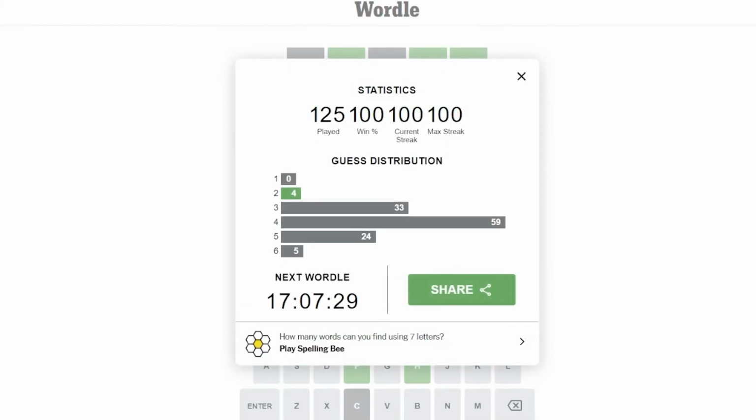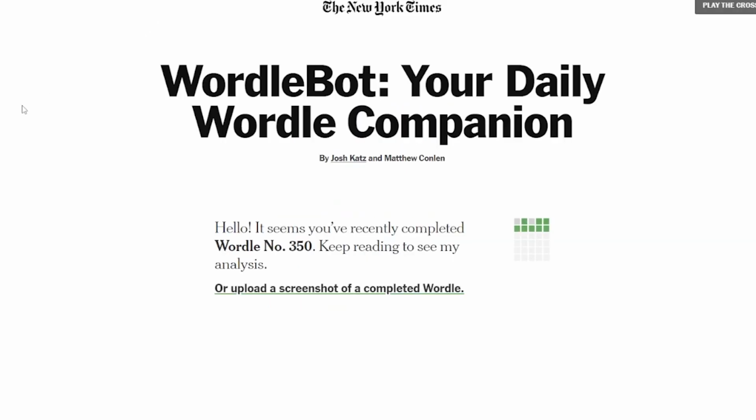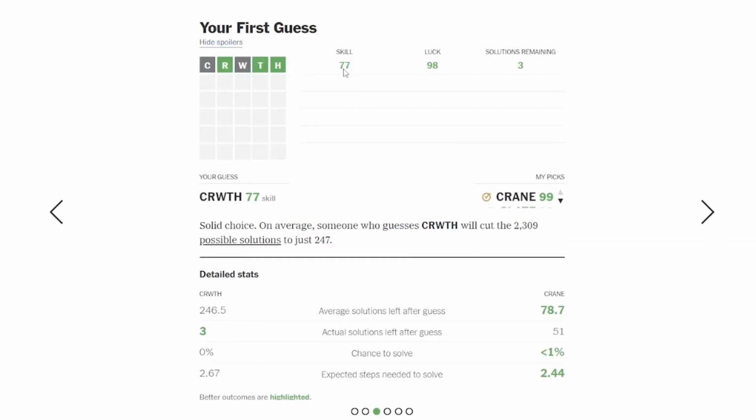Woohoo! Playing my crazy, obscure word totally worked out for once. Let us see what WordleBot thinks about this. So it thinks it's a pretty good word, and I got a very high luck score, not surprisingly.